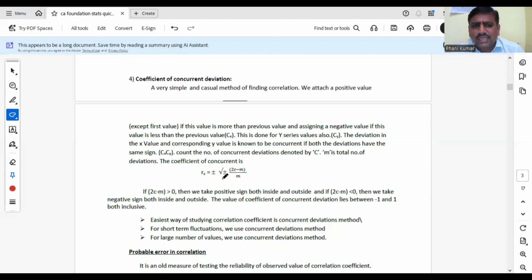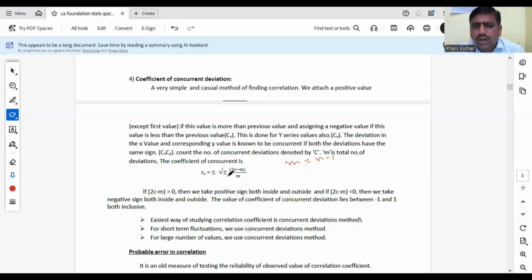Here the formula is plus or minus square root of plus or minus (2c minus m) by n. Here m is the number of deviations. Always m equals n minus 1. Please remember this point. N means the number of pairs. Always m will be less than the number of pairs, since we neglect the first value. So m is n minus 1.